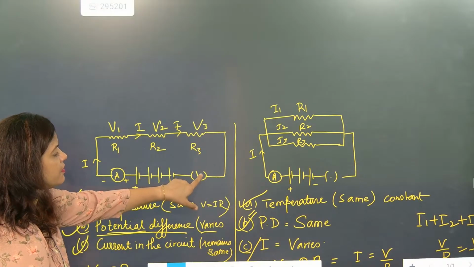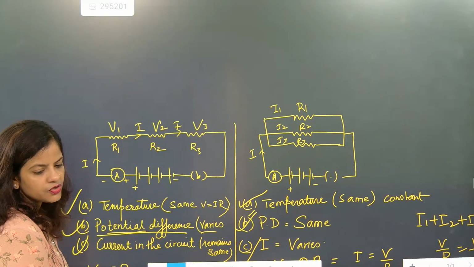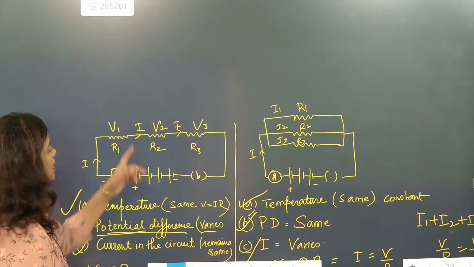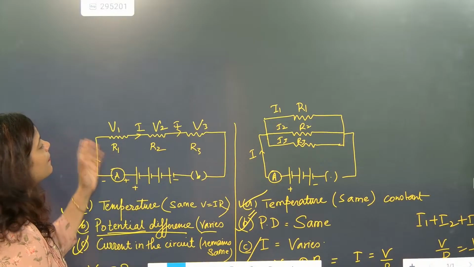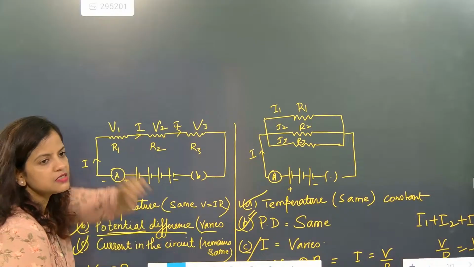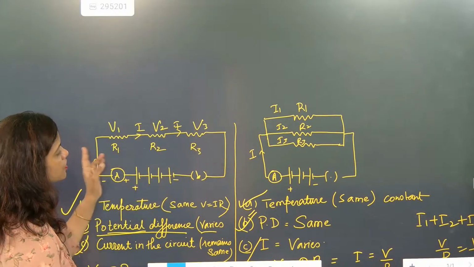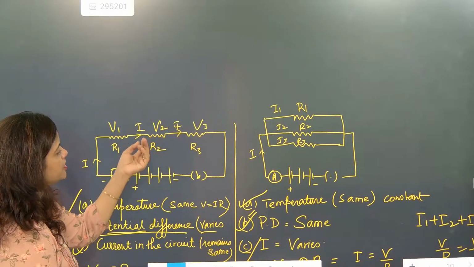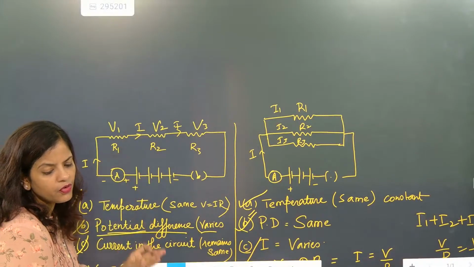If the circuit becomes open or there is damage anywhere, like this section got cut, what will happen? The entire circuit is off. All connections are good, but if any one of these connections breaks, current flow will stop.